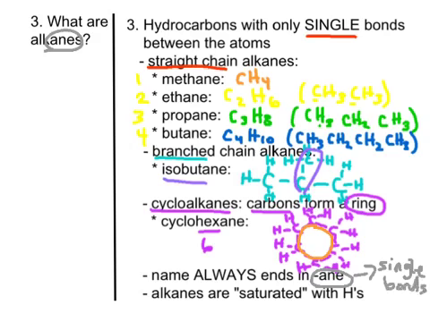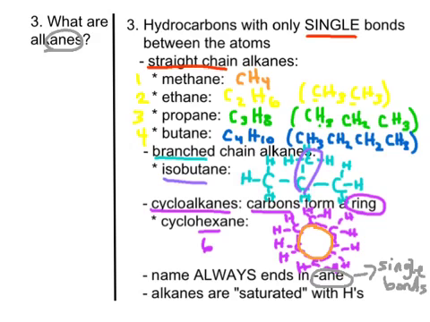Okay, so that's one of the features. Now the other feature is that alkanes are what we call saturated with hydrogens, meaning that every possible bond place has a hydrogen in it. Okay, so there are no double bonds, no triple bonds. It's totally saturated with as many hydrogens that can fit in the molecule.